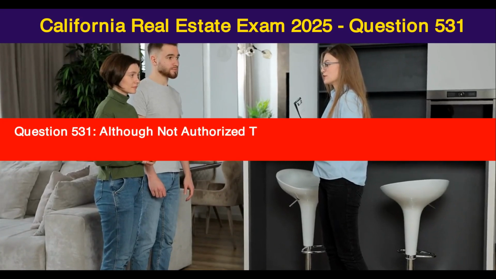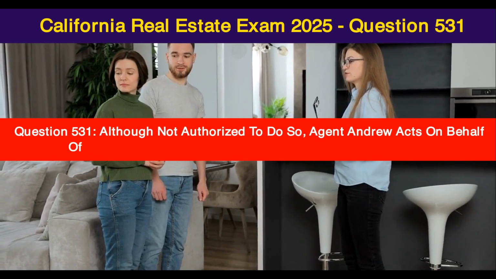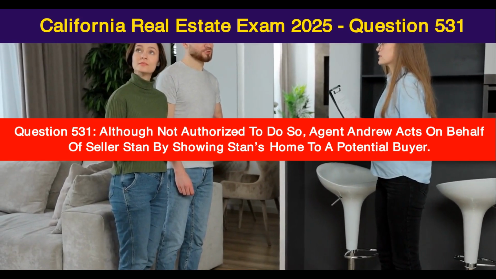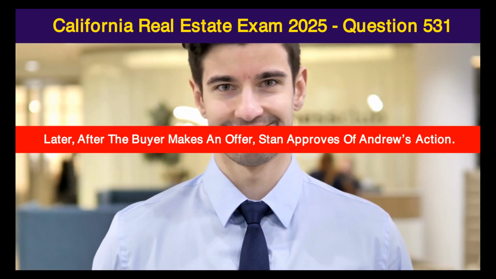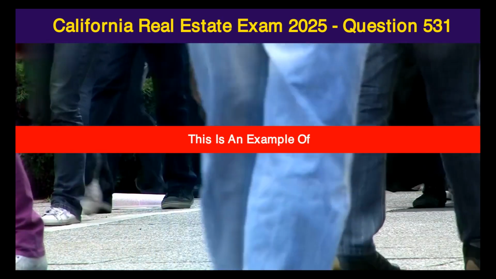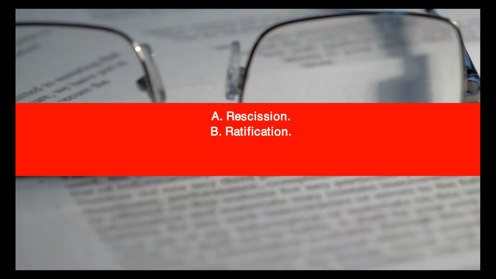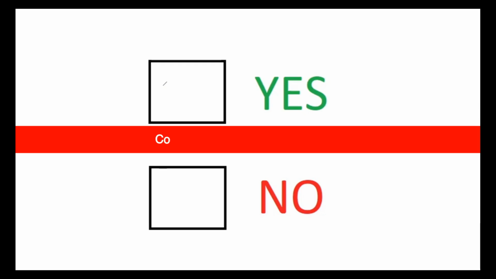Question 531. Although not authorized to do so, Agent Andrew acts on behalf of seller Stan by showing Stan's home to a potential buyer. Later, after the buyer makes an offer, Stan approves of Andrew's action. This is an example of A. Rescission, B. Ratification, C. Implication, D. Covering up. Correct answer is B.